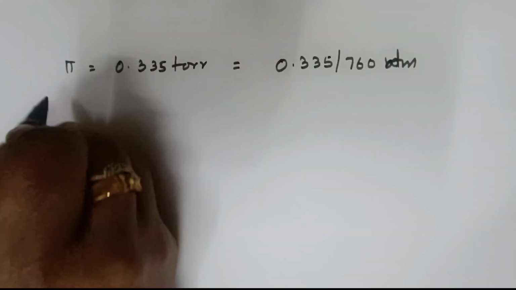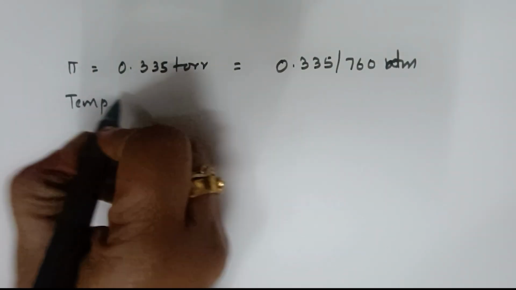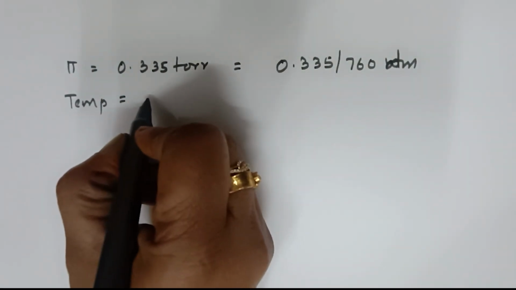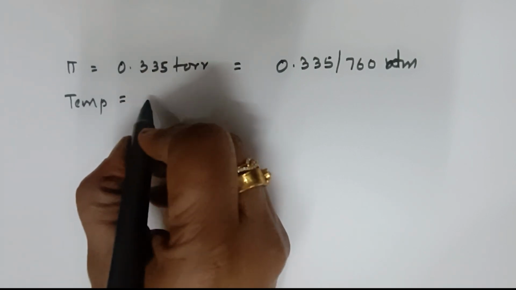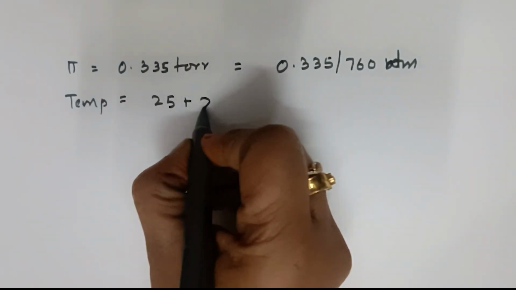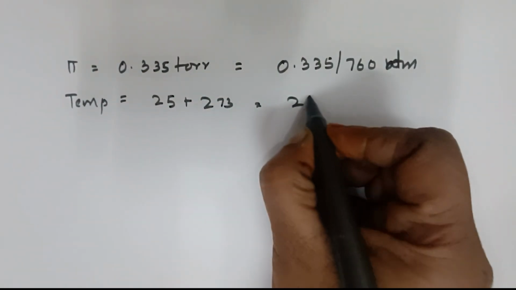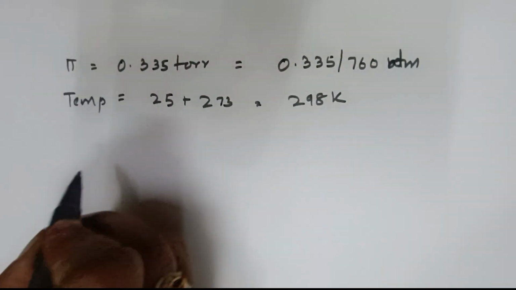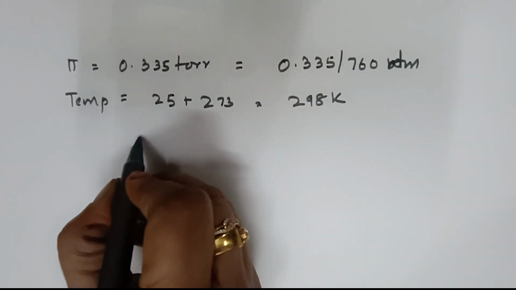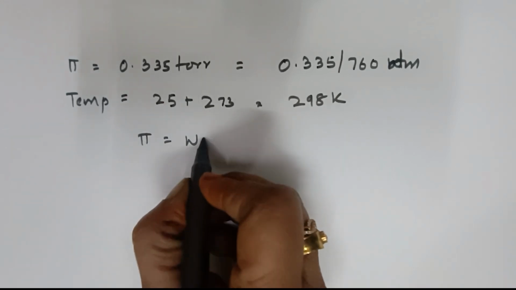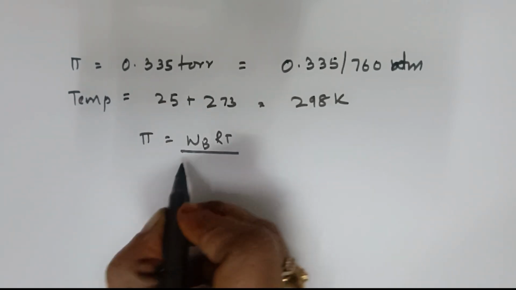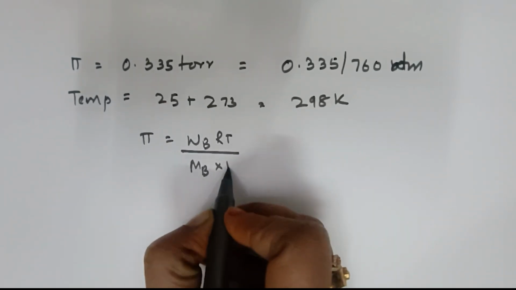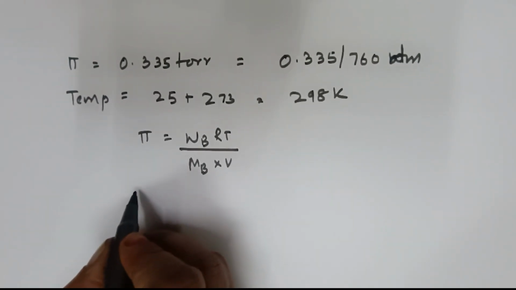Now temperature is left. They've given me 25 degrees centigrade. 25 plus 273, how much is this? It is 298 Kelvin. Done. Now let me substitute. The formula again we will write: pi is equal to WB RT divided by MB into V. Correct?